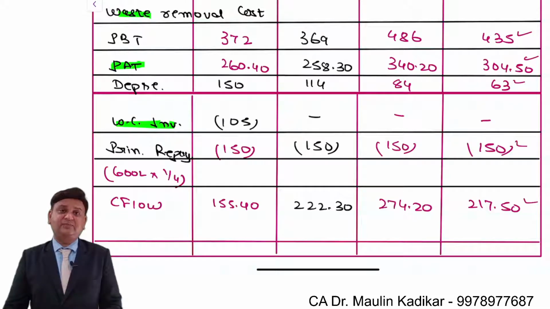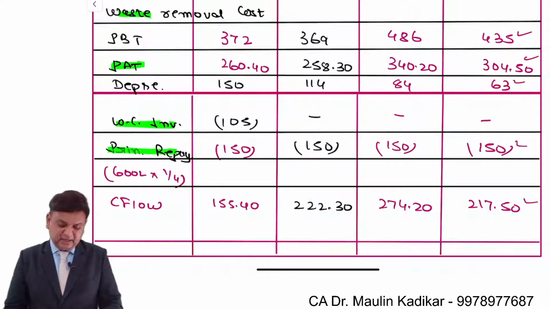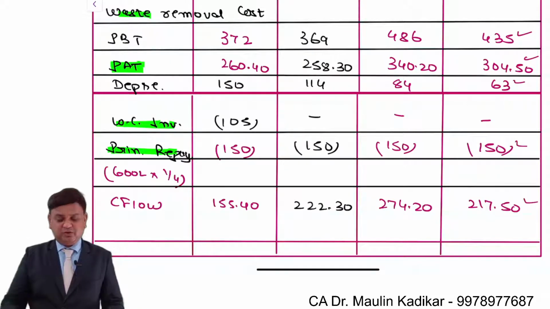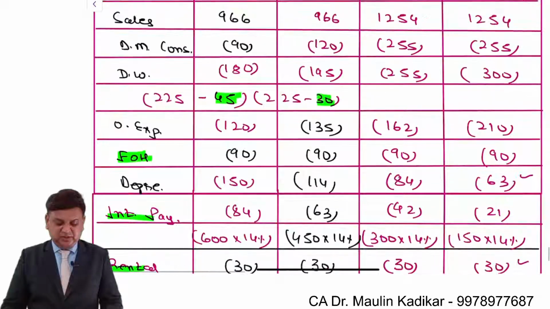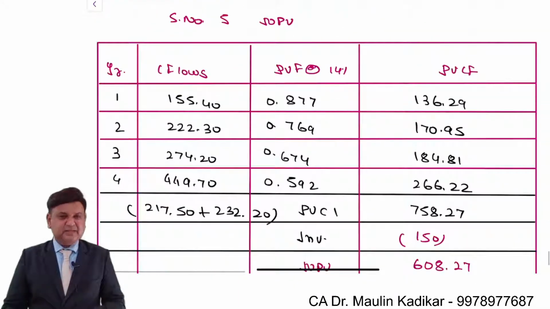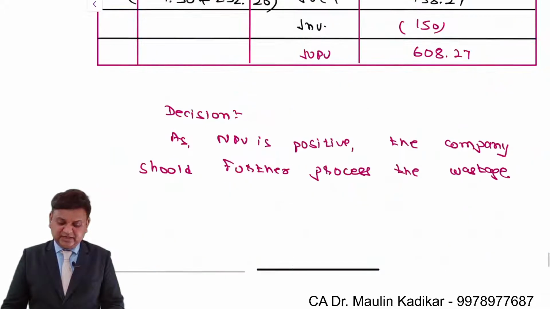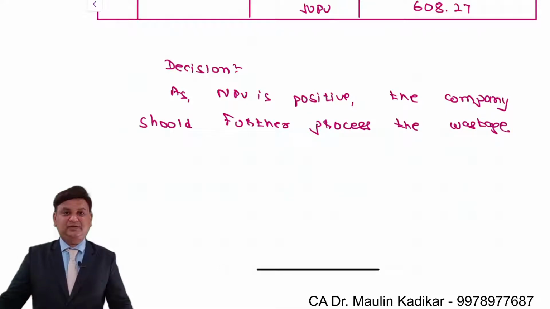Because it is not an item which is subject to income tax. Principal repayment is also shown again after profit after taxes. So the sequence in which you have to write the values is also important apart from the calculation. Step number 5 is simple NPV, and based on that we take the decision that the company should further process the waste.